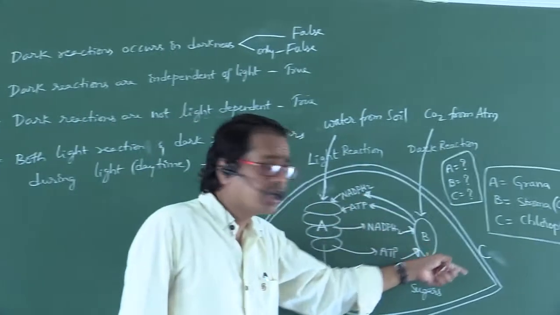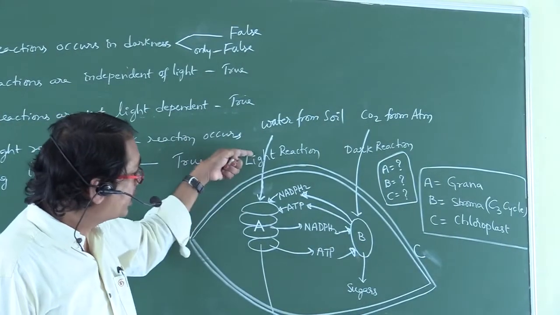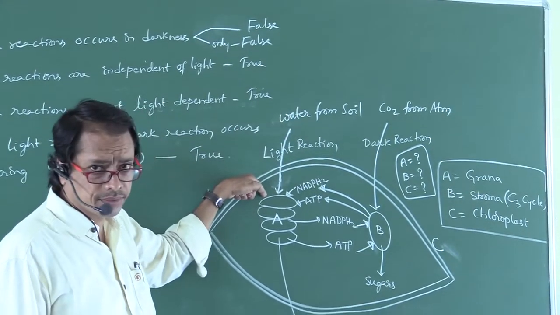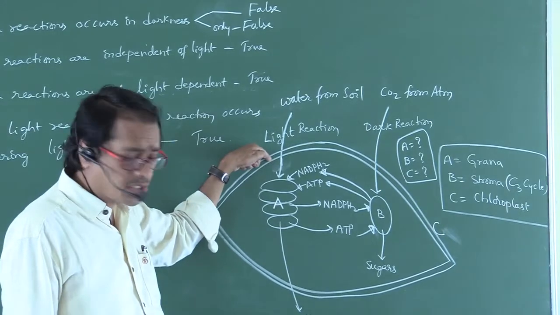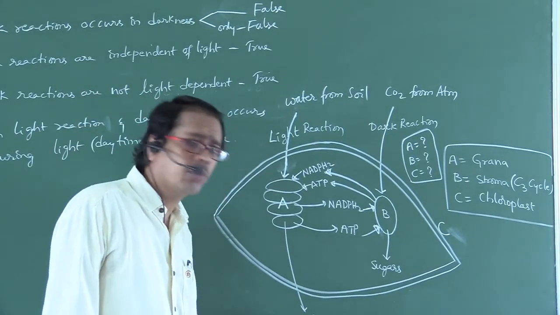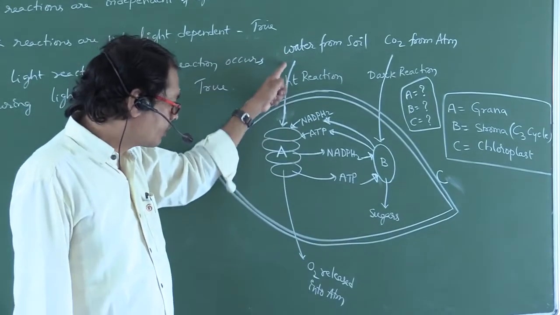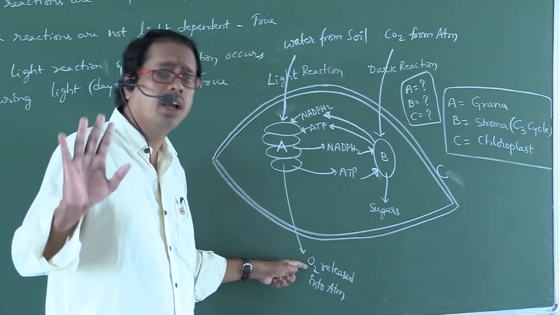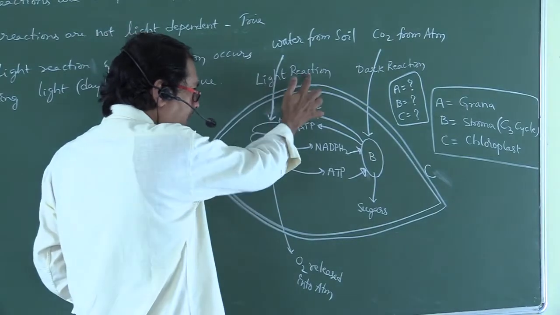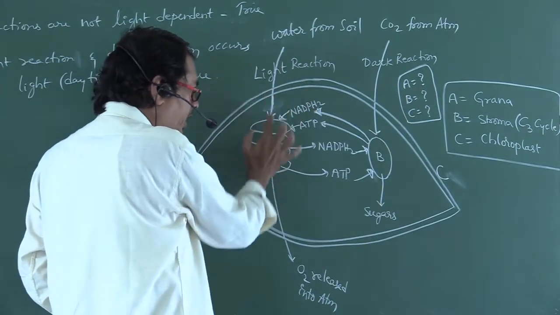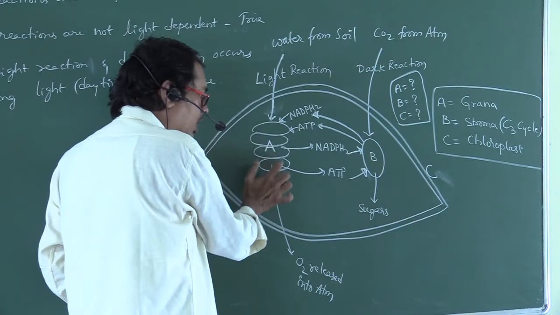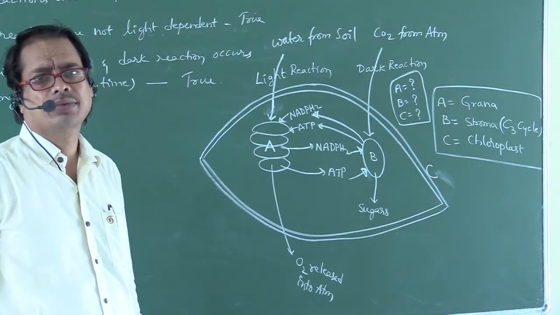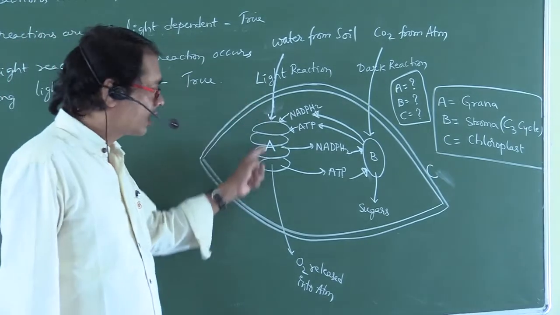Right. Let us learn in the diagrammatic way. During light reaction, water from the soil is absorbed, and that water splits, and oxygen is released into the atmosphere. So water converts into oxygen. This oxygen is released into the atmosphere. So this is the so-called light reaction. In which part does this light reaction occur? This entire part is the so-called grana. Light reaction occurs in grana.